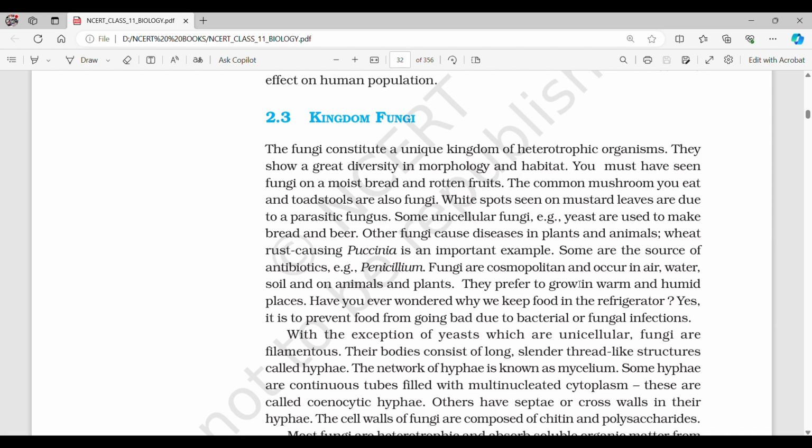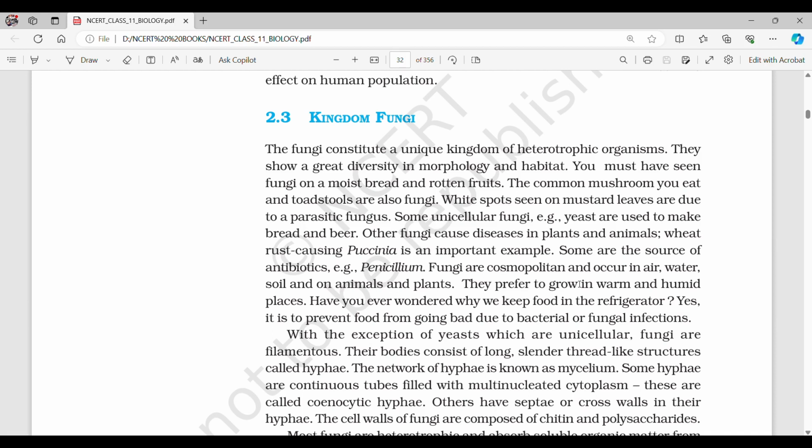Some unicellular fungi, for example yeast, are used to make beer and bread. Other fungi cause diseases in plants and animals. Wheat rust causing Puccinia is an important example. Some are the sources of antibiotics, for example Penicillium. Fungi are cosmopolitan and occur in air, water, soil, and on animals and plants. They prefer to grow in warm and humid places.